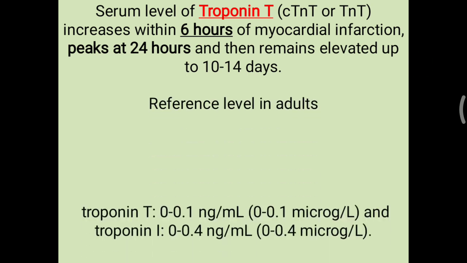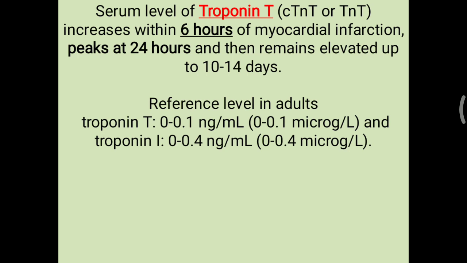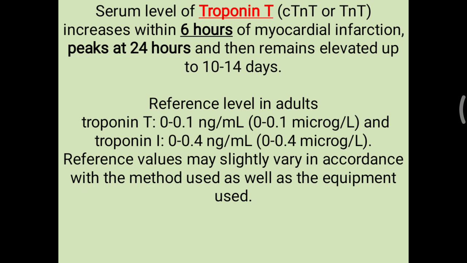Reference level in adults: troponin T is about 0 to 0.1 nanogram per ml, or otherwise 0 to 0.1 microgram per liter. For troponin I, you have to remember 0 to 0.4 nanogram per ml, or 0 to 0.4 microgram per liter. That is the reference level. Reference values may slightly vary in accordance with the method and the equipment used. So mostly 0 to 0.4 for troponin I you have to remember.